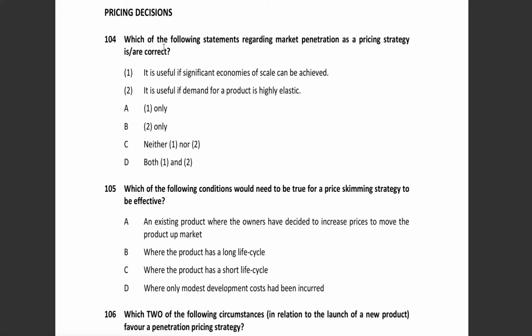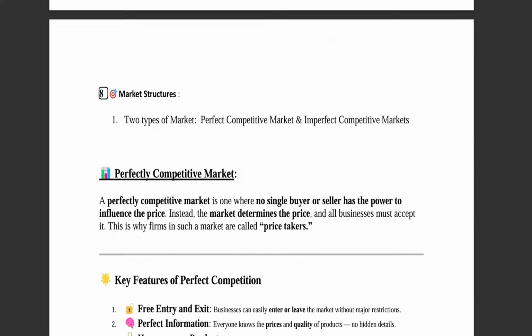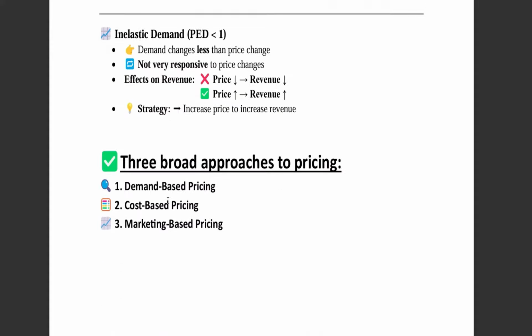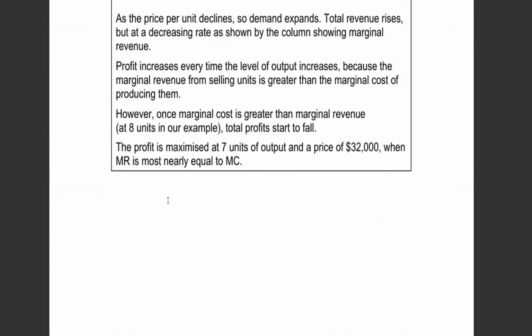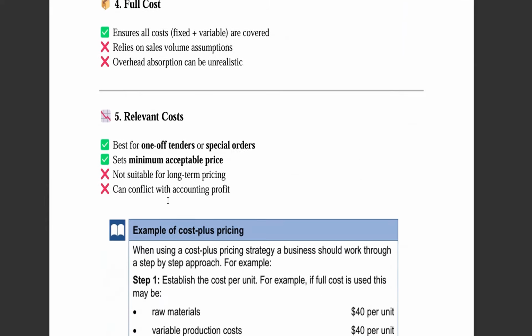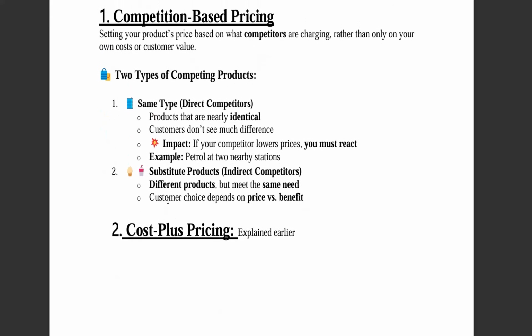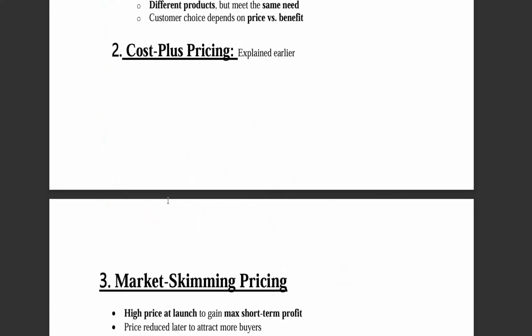So "is or are" means it can be that out of the options provided, one can be true or more than one can be true. So we need to figure out. So before solving the question, let's have a recap of what market penetration strategy is. So if you look at my notes, market penetration, right below I have kept about this. Yes, market penetration is skimming.